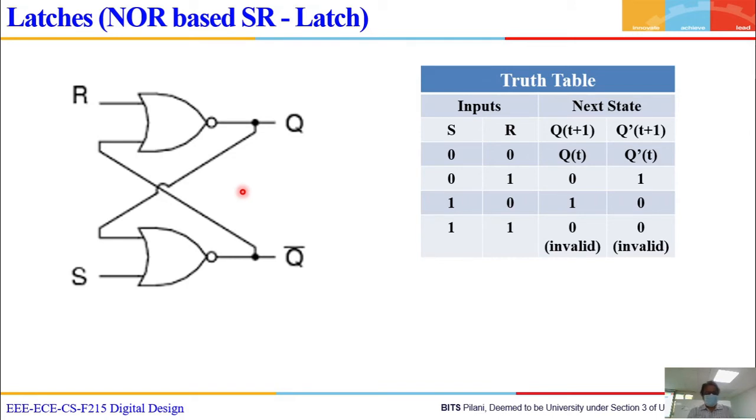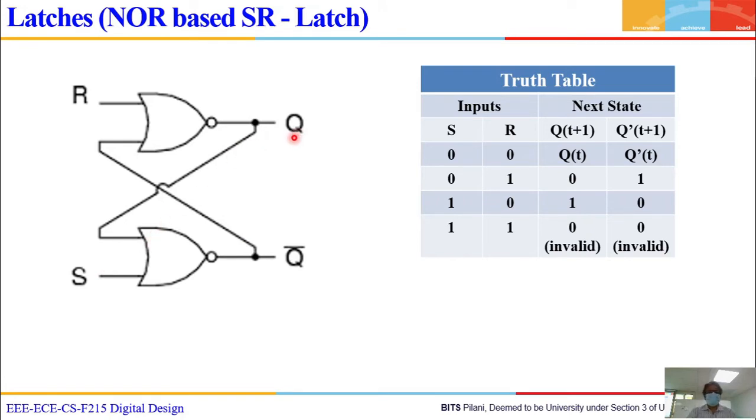What does it have? It has 2 NOR gates. And of course, one input to each NOR gate comes directly from outside, and the other input comes from the output of the opposite gate. This input is the output from this gate, and this input is the output from this gate.